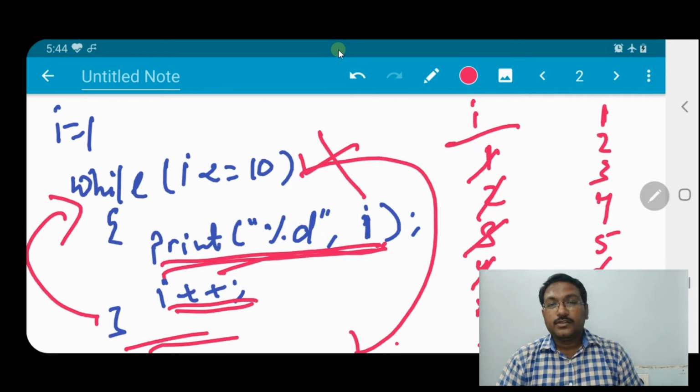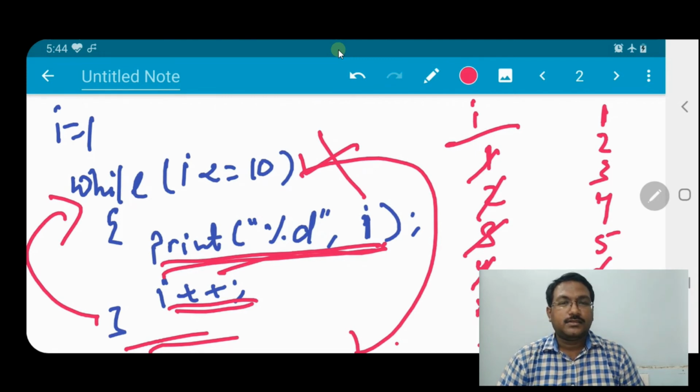Fine. So let us now go and see how this can be written in our compiler. We will compile it and see the output. And at last we will do the program for printing the multiplication table for a number which is given by the user. Fine. So let us go.